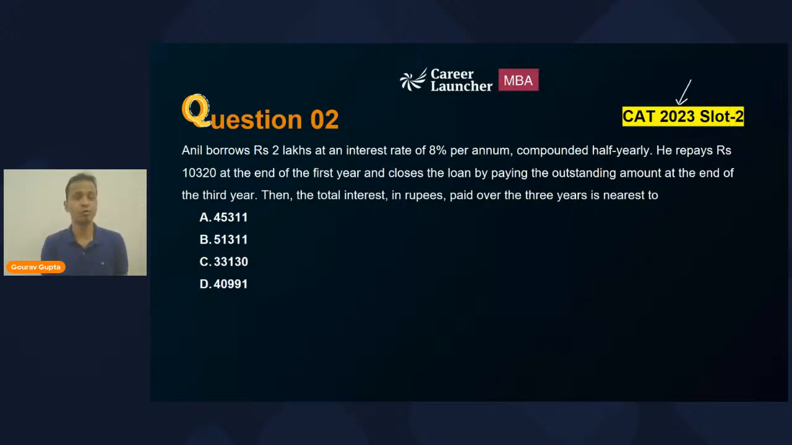So now this time you are given options, okay, and you'll have to find out the total interest in rupees paid over the 3 years is nearest to. Okay, so that means it might be possible the answer will not be a natural number, it may be in terms of decimals, and you will have to find out the approximate value, the rounded off answer, and you will have to match among the 4 options.